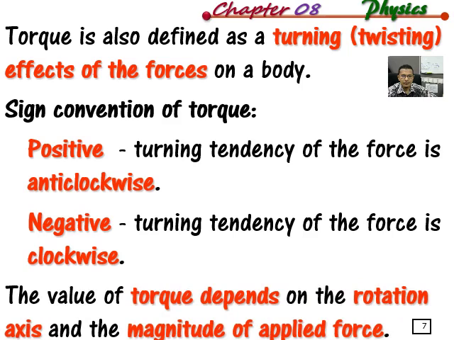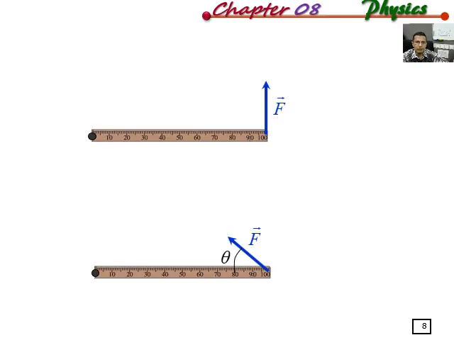And this value of torque depends on the rotation axis and the magnitude of the applied force. Based on the formula, torque equals Fd, where F is the force and d is the perpendicular distance, so it depends on the rotation axis. If the rotation axis is changed, the d will also change. So here I will show you the d.